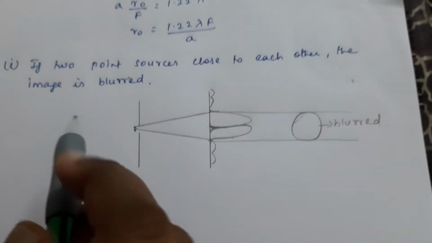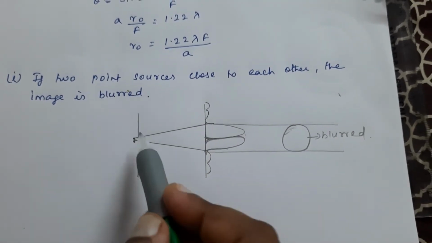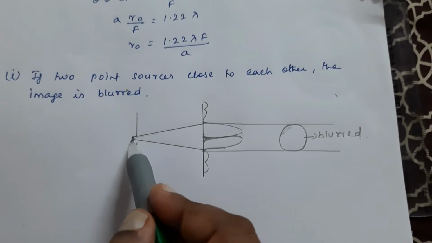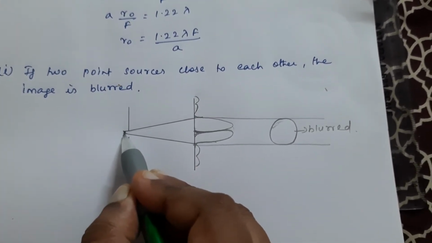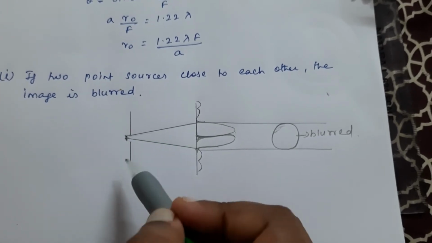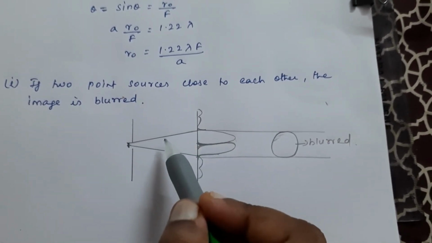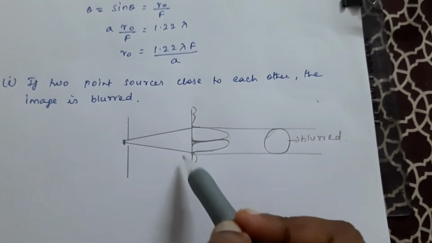Now if two sources are close to each other, here we have taken two sources instead of one single source, one source here and one source here. They are very close to each other. The image is formed on the screen.